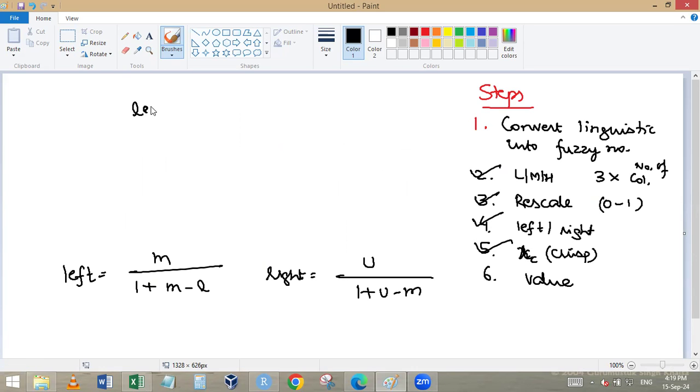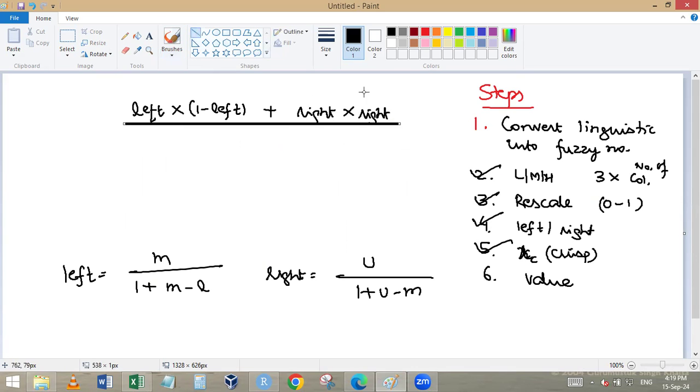Left into 1 minus left, plus right into right, divided by 1 minus left plus right. This is that crisp value.